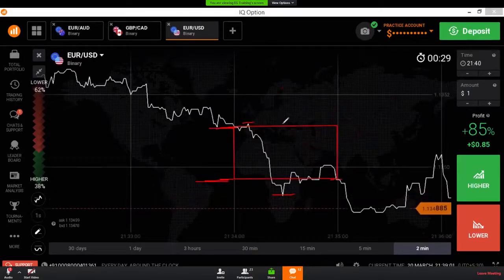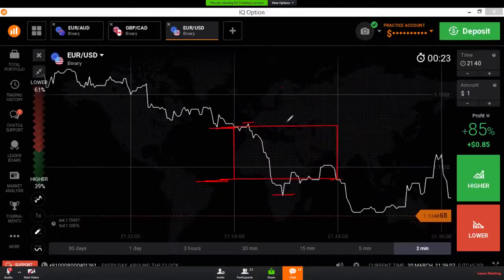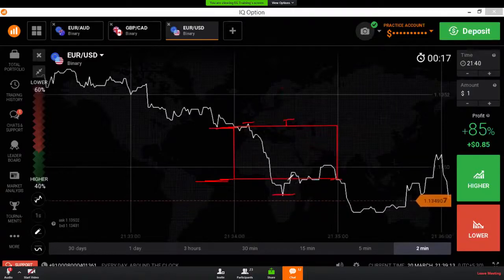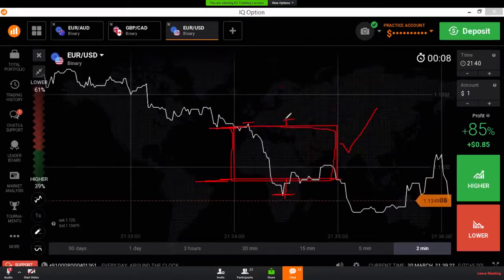This is the high price, and this is the low price. The candle looks like a bearish candle with small rejection above and strong rejection below.